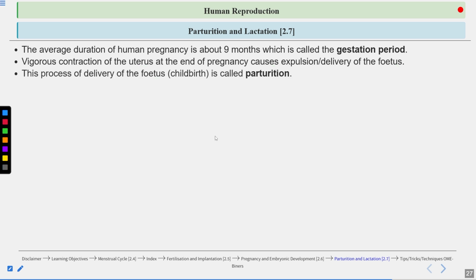The process of delivery of the fetus or childbirth is known as parturition. Okay, a simple definition of parturition is childbirth or delivery of the fetus. Now, remember, parturition is a complex neuroendocrine mechanism. Means neuro means the nervous system is involved, endocrine means hormones are involved.